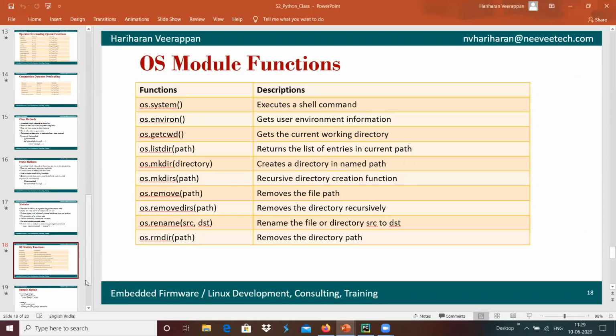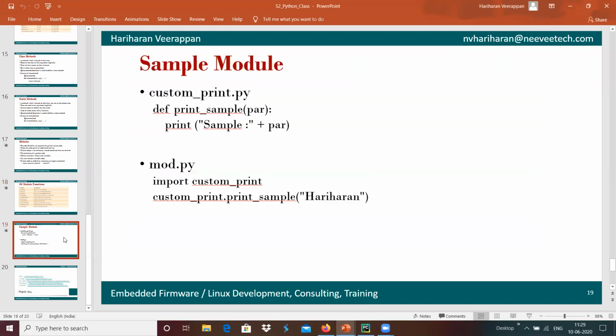This is a sample module, showing how we can use import and add it into our file, and how we can execute a member function or class, how we can use the class present in that particular module, and how we can use the functions present in that particular module.